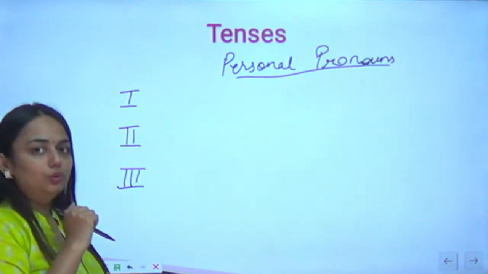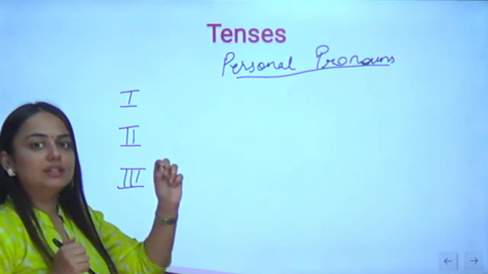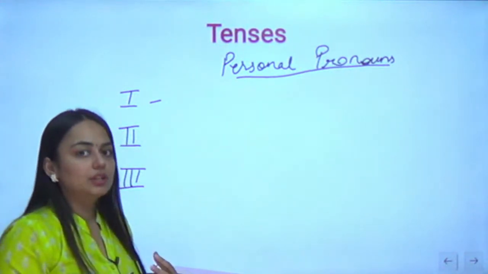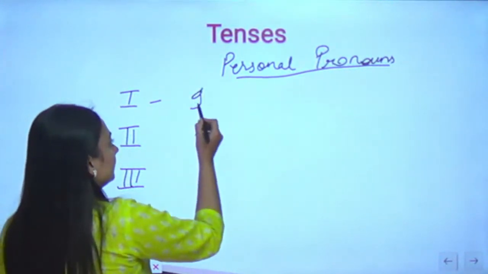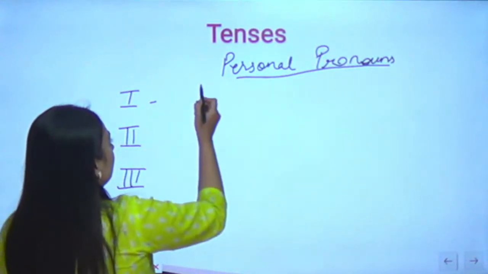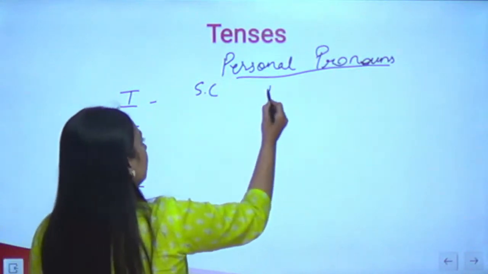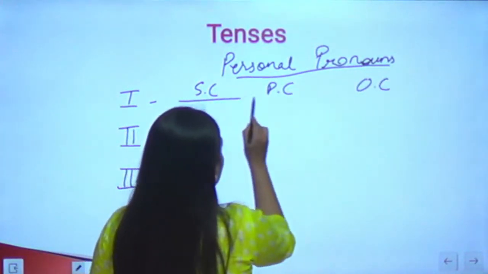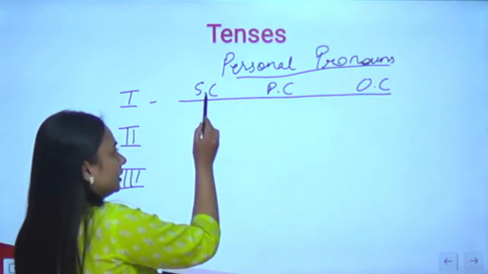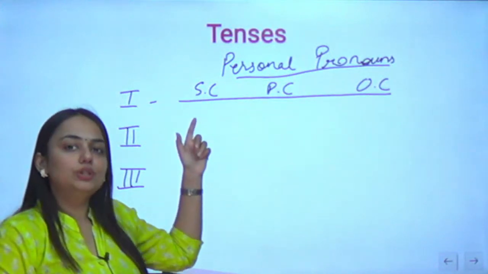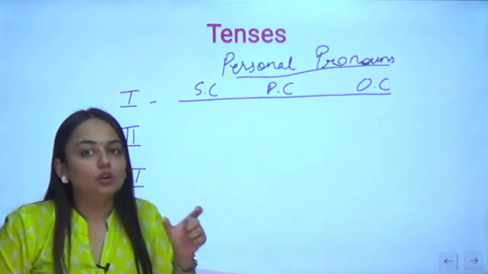What are the pronouns that we use for the first person singular? So if I am talking, I am the first person, I am singular, I'll say I. So basically there are 3 cases for this. The subjective case, possessive case, objective case. Subjective case, this whole column will show you which pronoun can be used in place of the subject of the sentence.